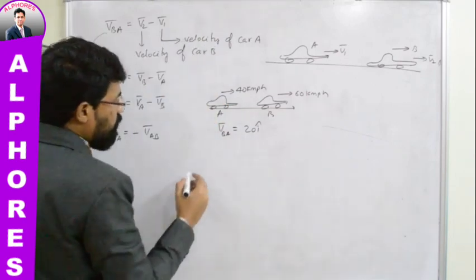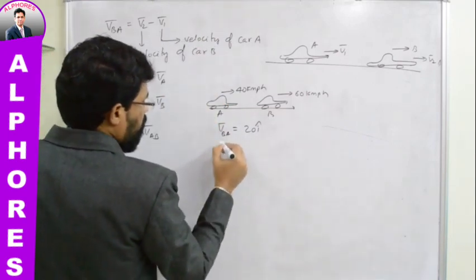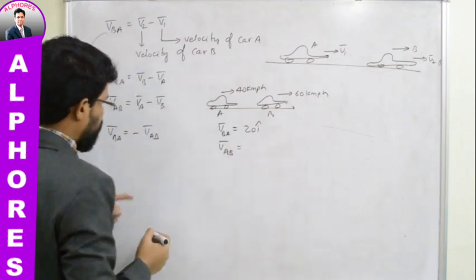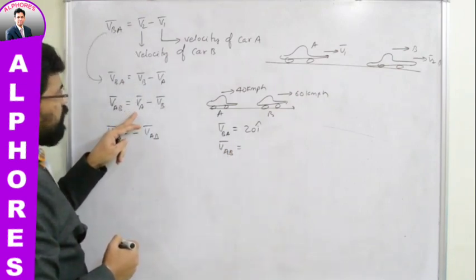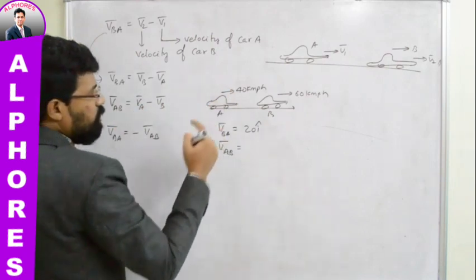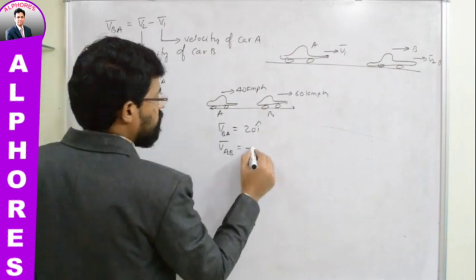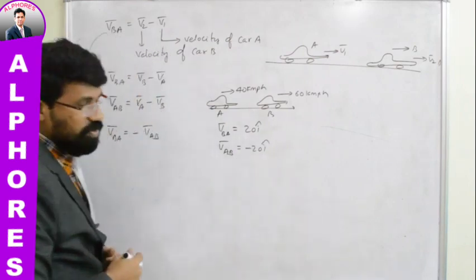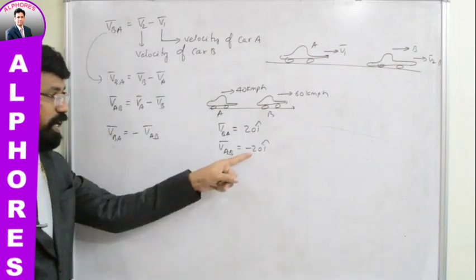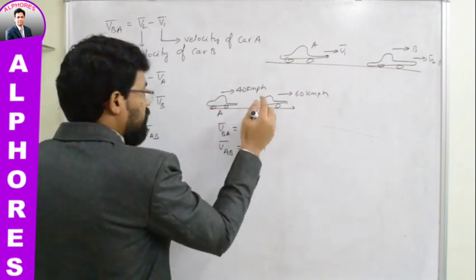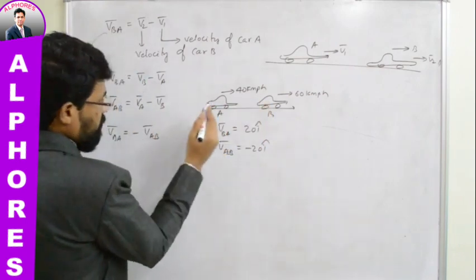Now, if you are supposed to write down VAB, what is VAB? Velocity of car A with respect to car B. What do you write? You write it as VA bar minus VB bar. VA bar is how much? 40 kmph. This is how much? 60. 40 minus 60 is minus 20. You will have minus 20 i cap. This minus sign indicates that velocity of car A with respect to car B is in the backward direction.